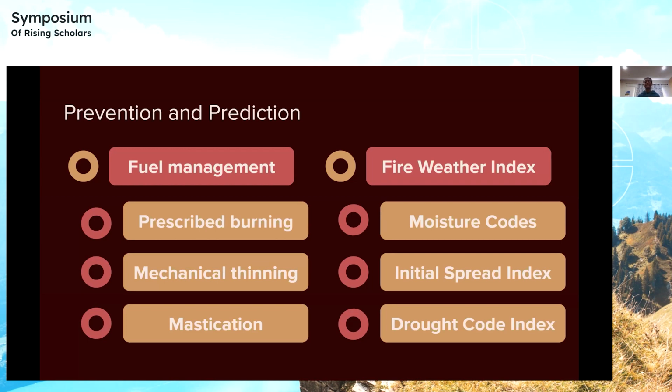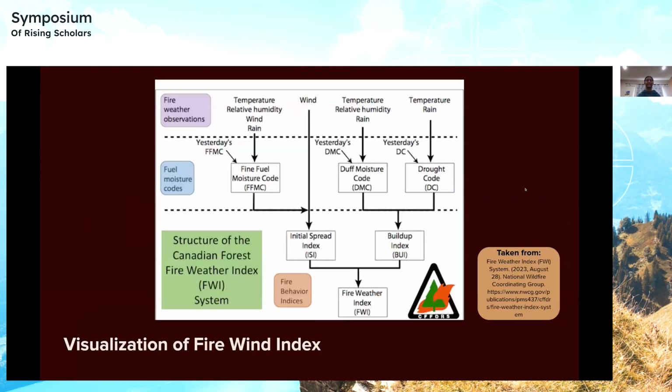The fire weather index is the main way to predict fires. This uses a few different codes and indexes, such as the moisture codes, which determine the amount of moisture in the area, the initial spread index, which provides an initial estimate of how far the fire will spread, and the drought code index, which determines the amount of drying in the soil. I'll explain more about this in the next slide.